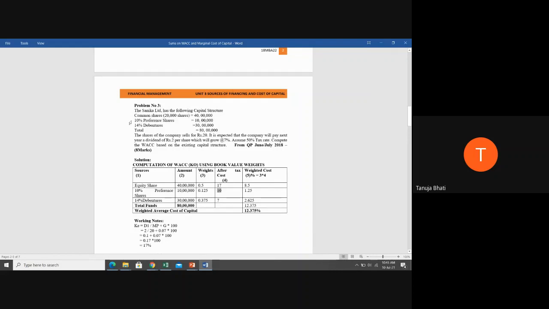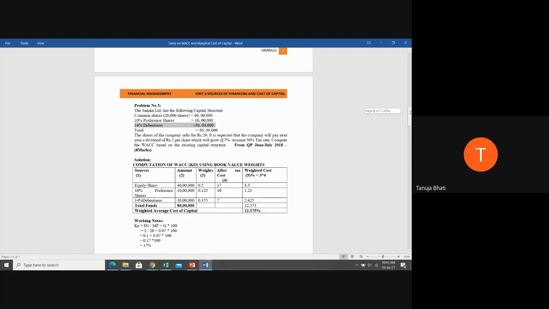Next, for debentures, what is going to be the after tax cost? We need to calculate. Correct. Now see, students, if this information is given, assume tax is at 50%. If this information was not given, then we would take cost of debentures as 14%. But since they're telling us the tax rate is 50%, we have to find the after tax cost for debentures.